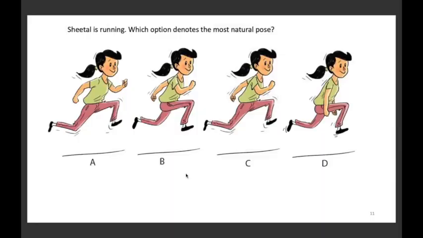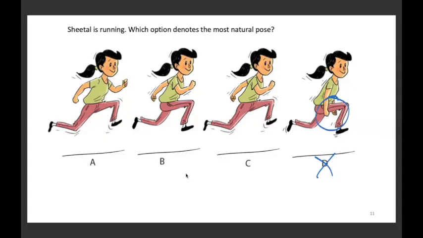Sheetal is running. Which option denotes the most natural pose? In this case, we're given 4 different poses, and we have to identify which is the most natural running pose. The options look very similar, but they're different. The most different part is D, क्योंकि ये lifting pose है, so D गलत आएगा.